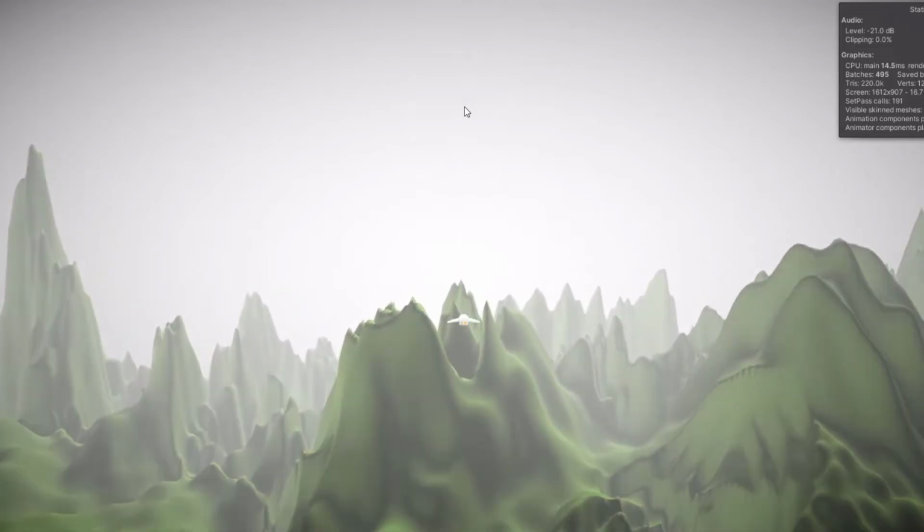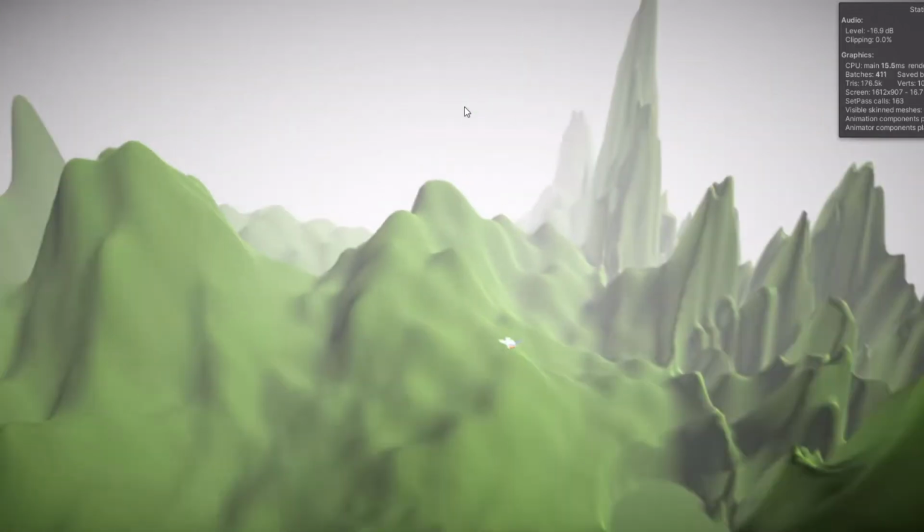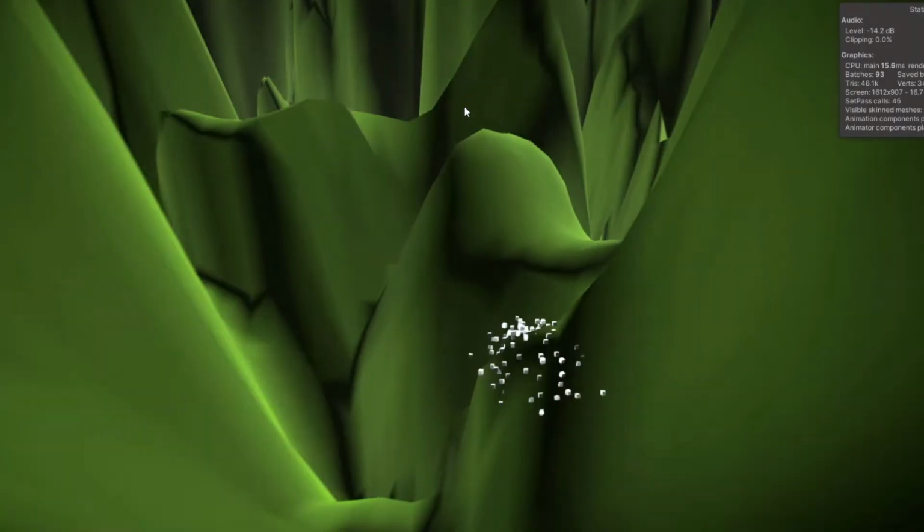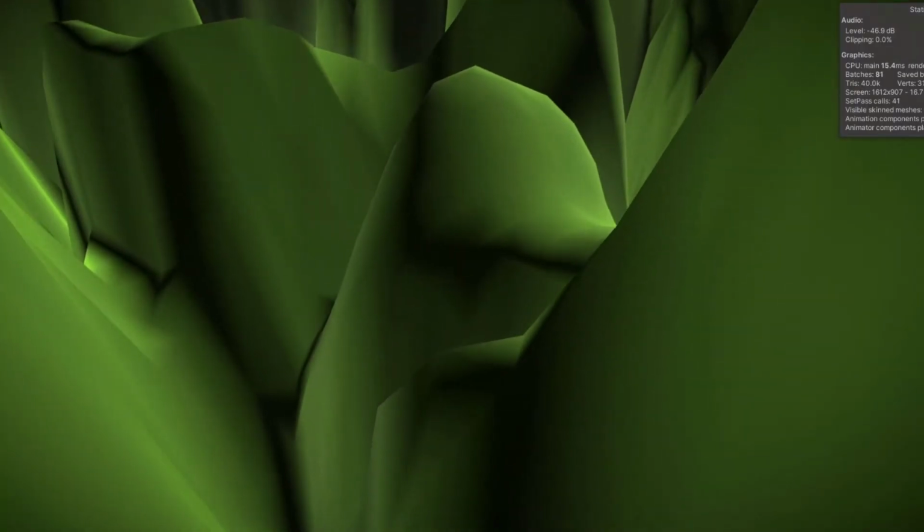So, this is what I have been working on for the past 4 days and also thinking about for a month. You can hear the wind blowing and the duck is flapping. And it feels so good. So I'll show you how I made this.